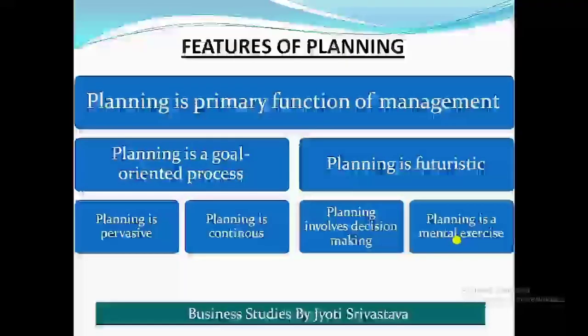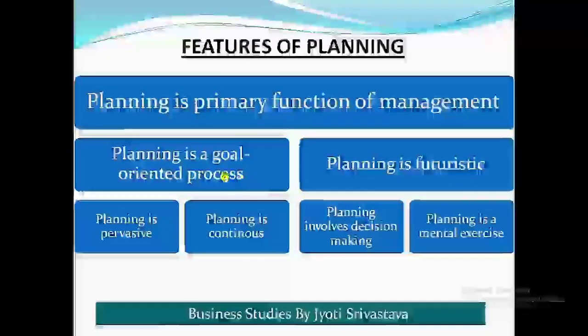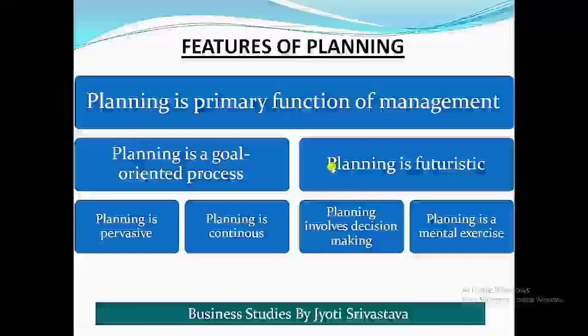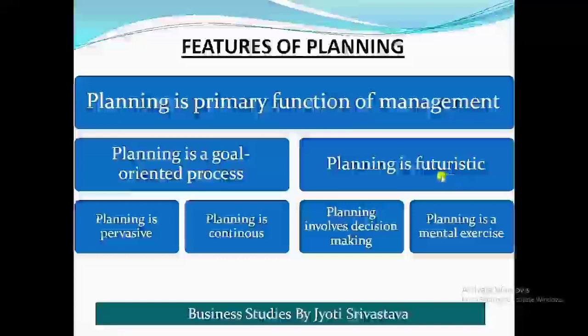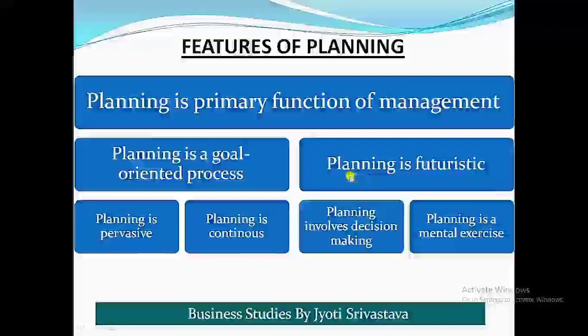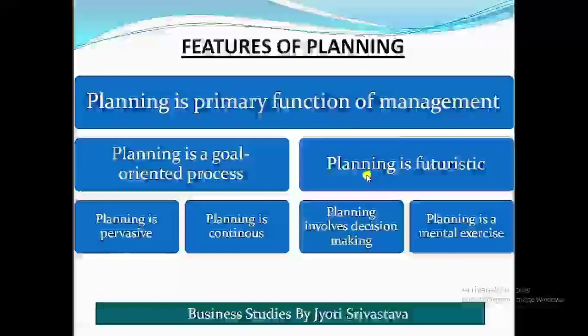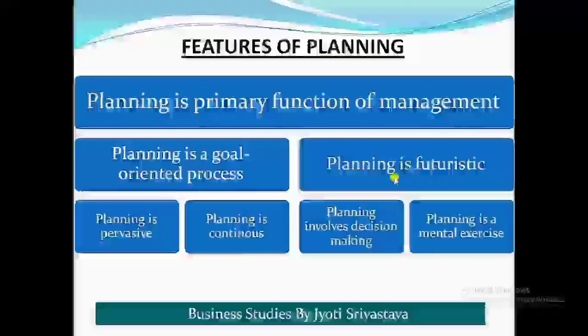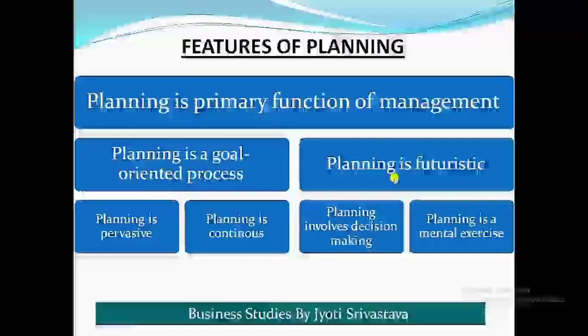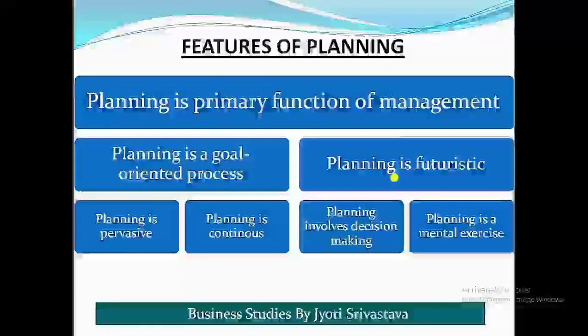G is goal-oriented process, I is involves decision making, and F is futuristic. In front of each of these you just have to write two words, planning is. You need not learn planning is, but just to learn these keywords I have made a shortcut, that is P square CM GIF. So now let's see what the features of planning are.